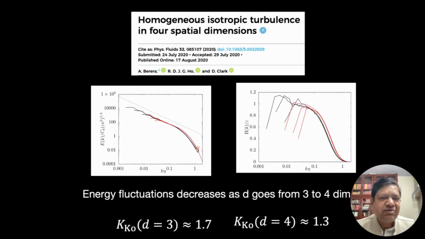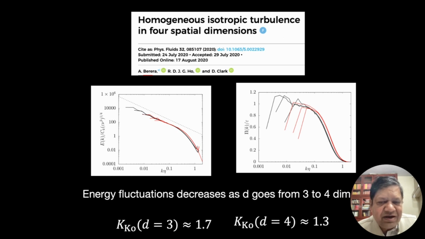There are also some simulations. For example, recently there is a simulation by Pereira et al. They did it for d equal to 4 dimensions, and this picture shows the spectrum for 3 and 4. I believe red is 4 and black is 3.